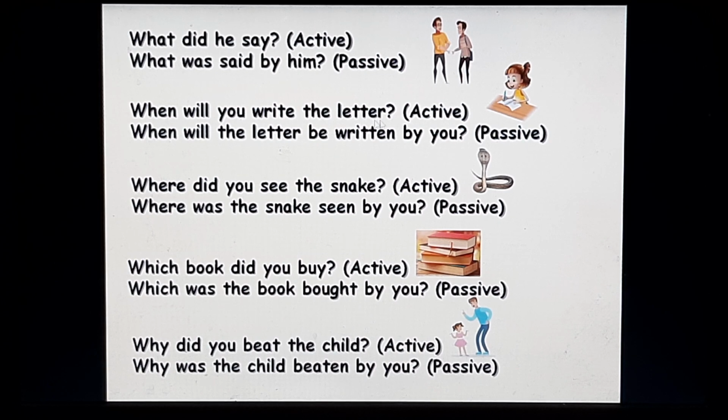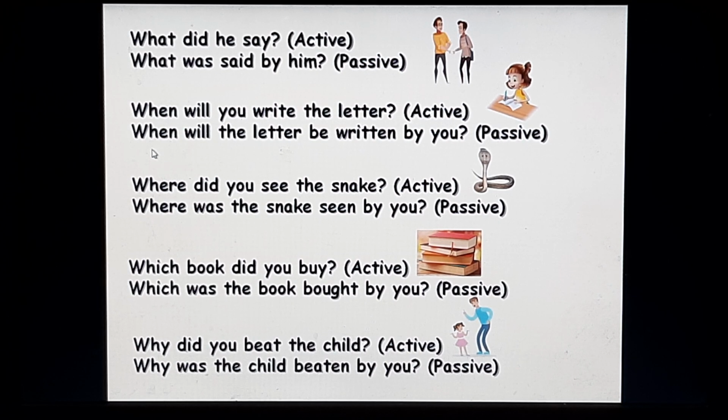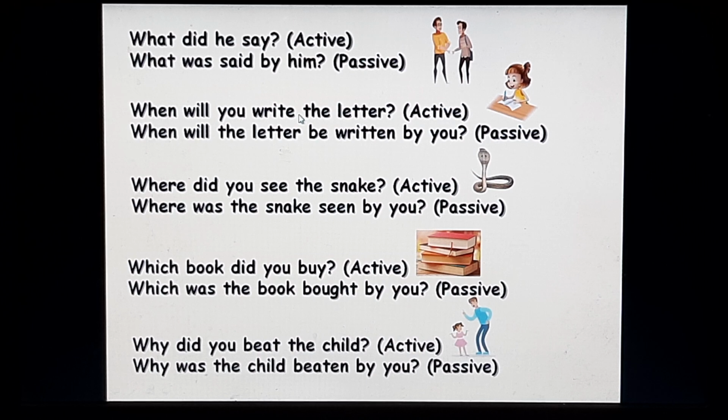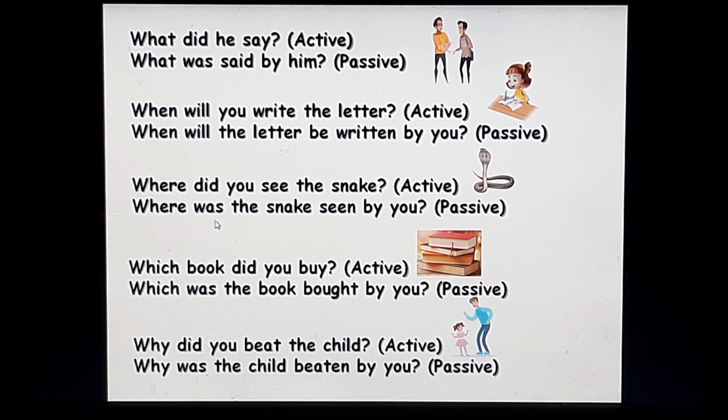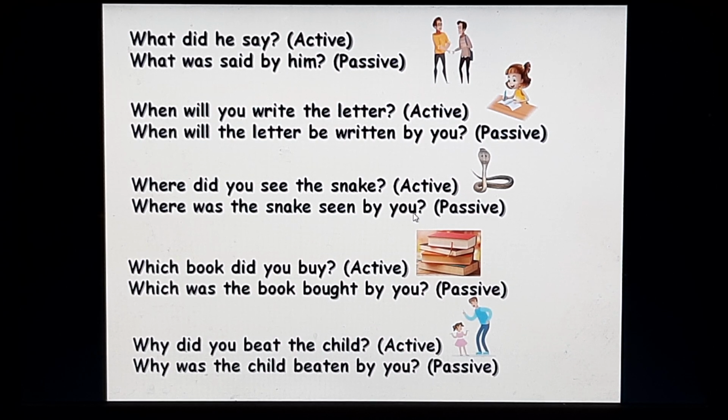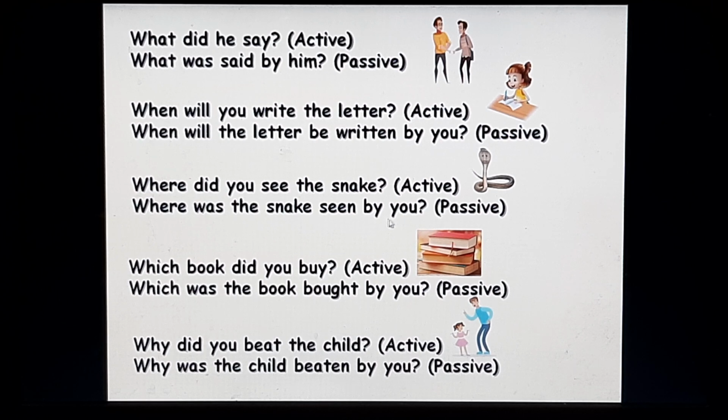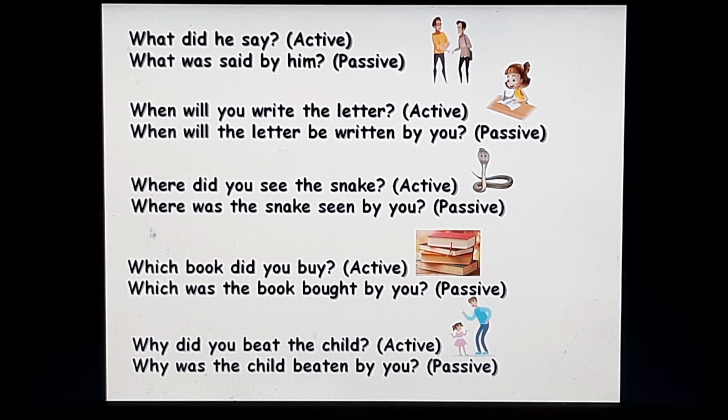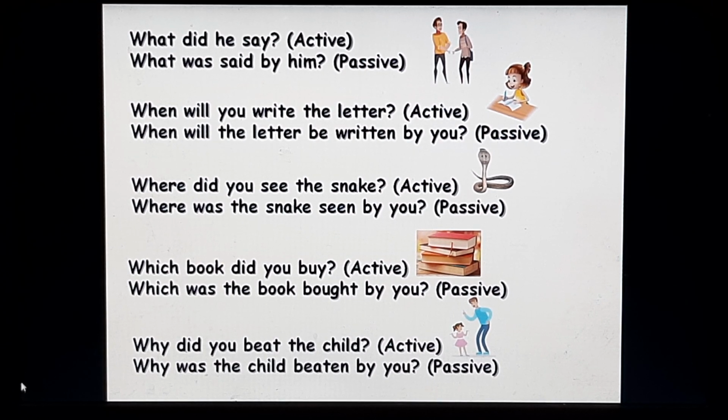When will you write the letter? Active voice. In the passive voice, will write will become will be written. So keep your question word. When will the letter be written by you is your passive form. Where did you see the snake? Active voice. Where. Did see is past tense, so was is the past auxiliary. The snake, seen is past participle, by preposition you. So, where was the snake seen by you is your passive form.